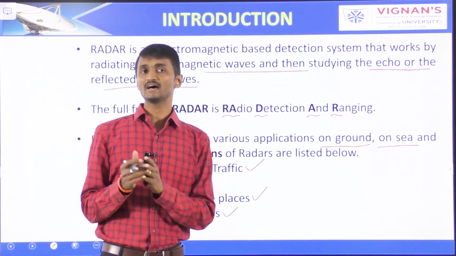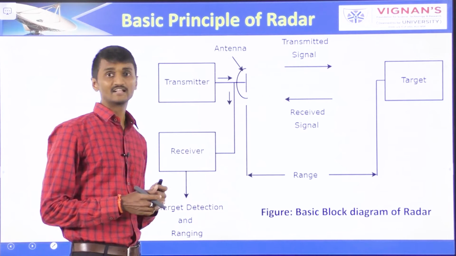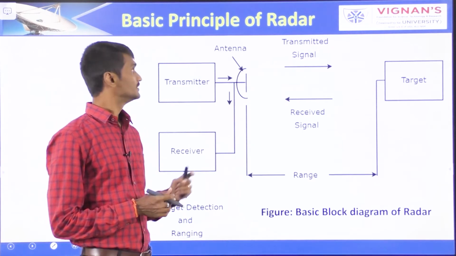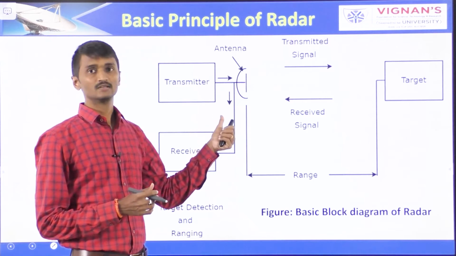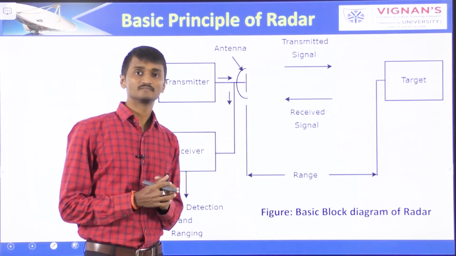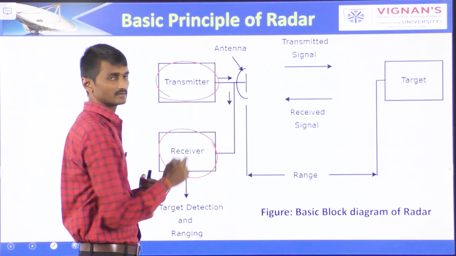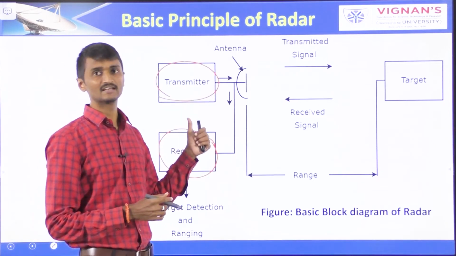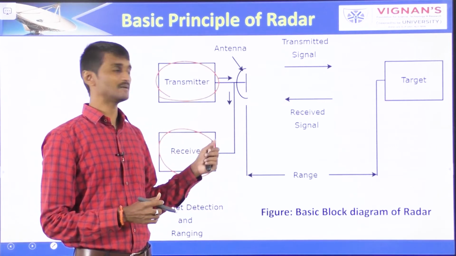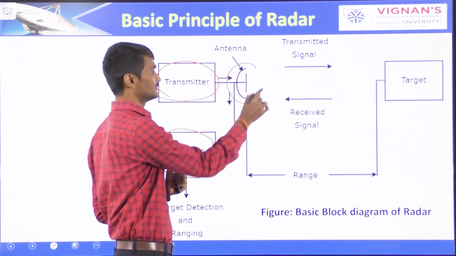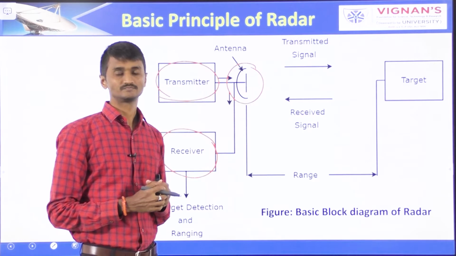We can understand the basic principle of radar by the following figure. As shown in this figure, the radar mainly consists of a transmitter and a receiver. Here it uses the same antenna for transmitting and receiving the signals.